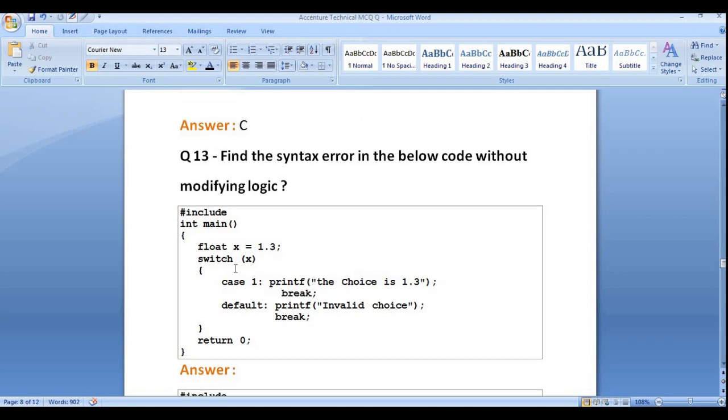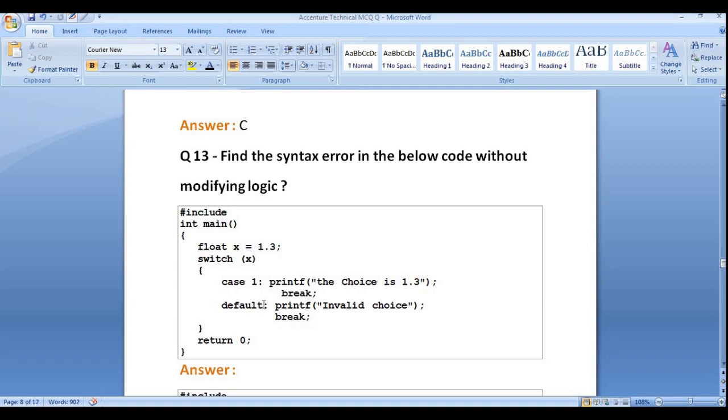If you notice carefully, we have initialized the value of x = 1.3. In a switch case, we can't use fractional numbers, or decimal numbers like 1.3, 1.5, 10.6, etc. It will not work, because case 1 is checked up to that point. Suppose we put 1.3 here; case 1 is true, then it will check case 2, not 1.3, because it is not there.